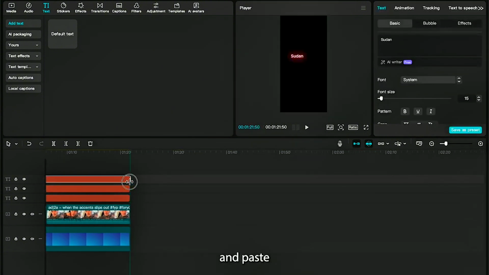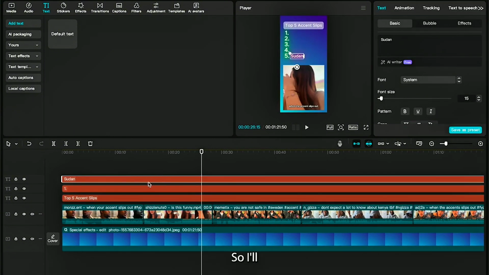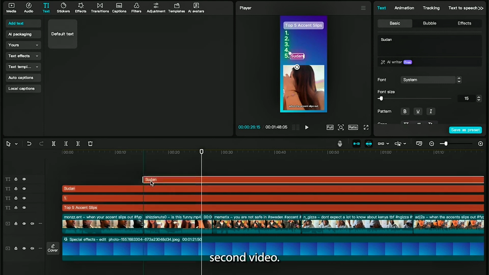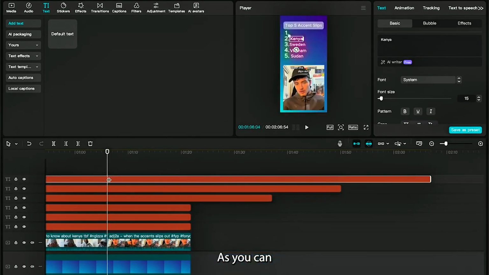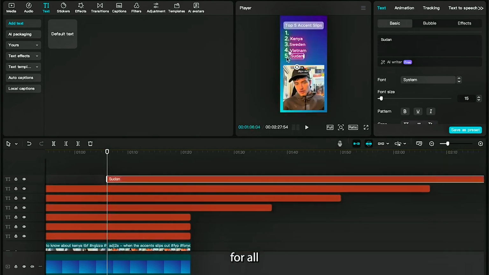Now we need to copy and paste this text for each video. So I'll paste it, so it starts at our second video, and I'll go ahead and change the text to Vietnam. I'll now align the text next to the number 4. Alright, go ahead and do this for the rest of the videos. I'll skip ahead. As you can now see, I've pasted in text for all my videos.